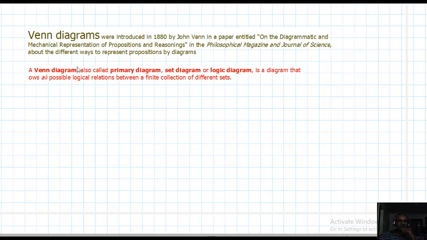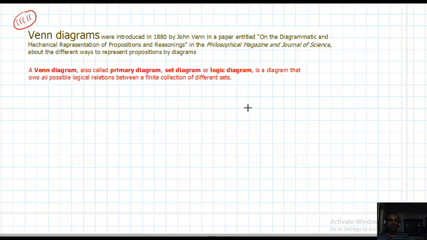Venn diagrams are also called primary diagrams, set diagrams or logical diagrams. A Venn diagram shows all possible logical relations between a finite collection of different sets. By using Venn diagrams, we can learn set theory easily.